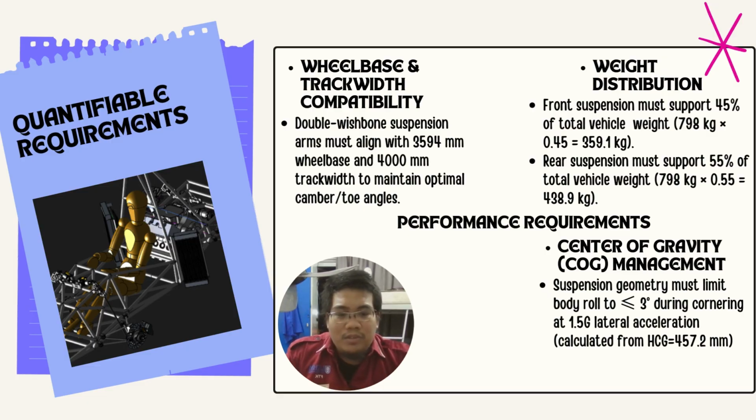So for center of gravity management, suspension geometry must limit body roll to lower or equal to 3 degrees during cornering at lateral acceleration. So this calculates to COG equal to 457.2. So center of gravity is the vertical distance from the ground to the car's center of gravity. For weight distribution, this affects the load on the front and rear suspension. So the requirement will hold how the suspension design accommodates this distribution to maintain balance and optimize ride comfort. A higher COG, or center of gravity, can affect vehicle stability during cornering and braking. So the suspension systems are managed with transport FFT to ensure safety and comfort.